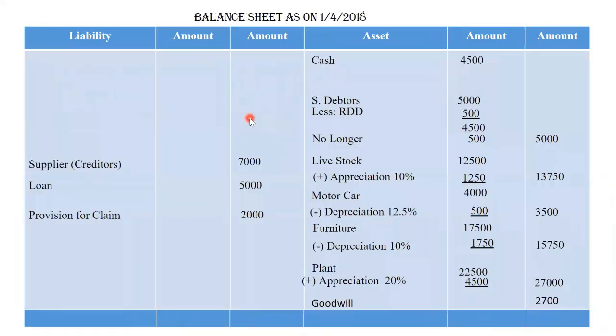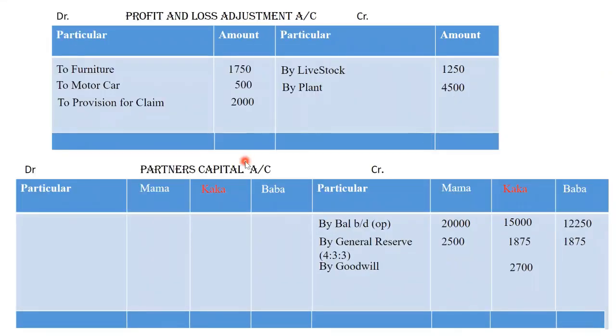Okay, now first we will see the effect on the balance sheet. Here on the balance sheet we already have an RDD of 500 rupees. We will add it back to the debtors and the net amount of our debtors will be 5,000 rupees, right? Coming to the P&L adjustment account, here we will write it on the credit side, by RDD, and the amount will be 500 rupees.